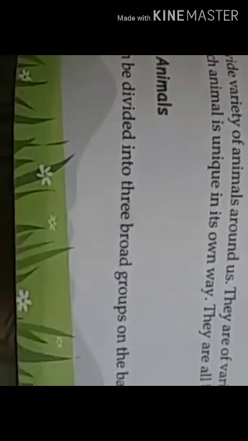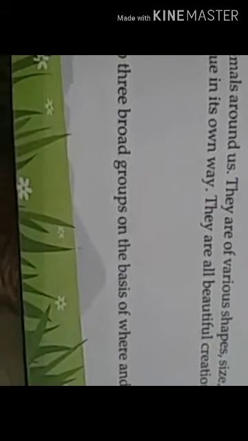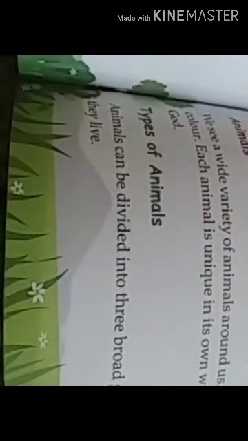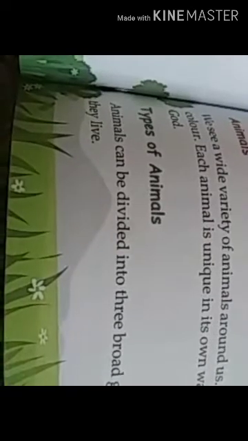Now we will talk about the types of animals. Animals can be divided into three broad groups on the basis of where and how they live. How can we divide the animals into groups? How they live, where they live, we can consider, and we can decide the types of animals by this. So, clear? Now, next.